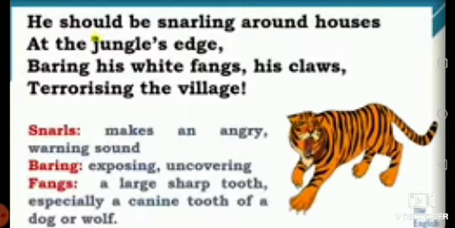Here, the poet says that if the tiger were free, he would have snarled around the houses located at the outskirts of the forest. He would terrorize people with his sharp teeth and claws. This would create fear among the people living in the villages.